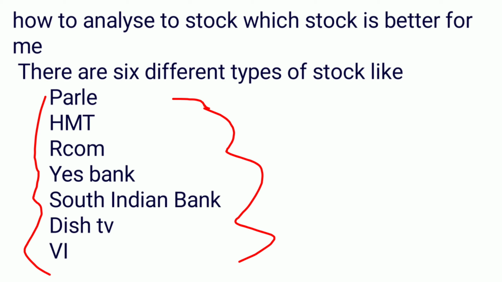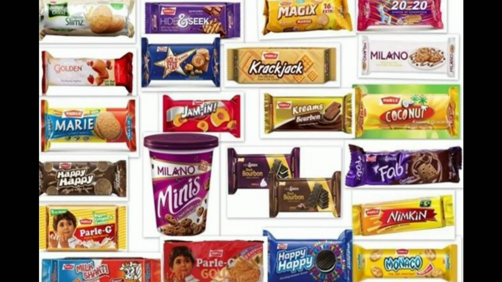Let's see. My first stock will be Parle. Parle stock is my favorite stock, and the products are also my favorite, because all FMCG products are my favorite, like Hide & Seek and Parle-G.